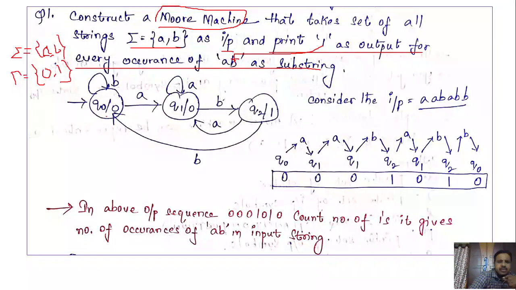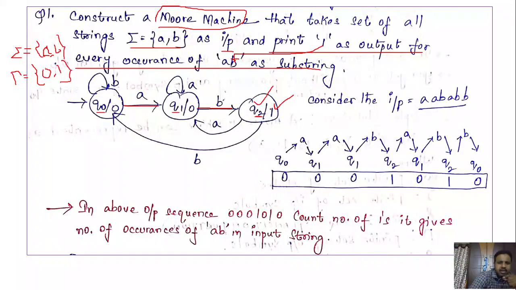Next, how do we construct the Moore machine? Start with Q0. In Q0, if you find the symbol a, you go to the state Q1. In Q1, if you find the symbol b, you go to the state Q2. The moment you reach Q2, it indicates that you have seen a followed by b, so mark the output in Q2 as 1.